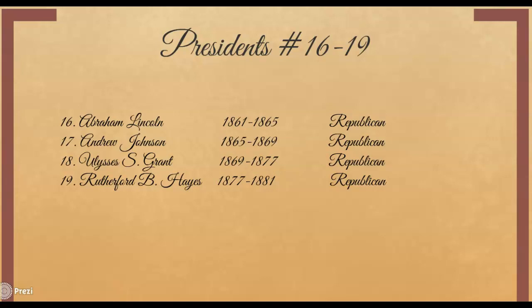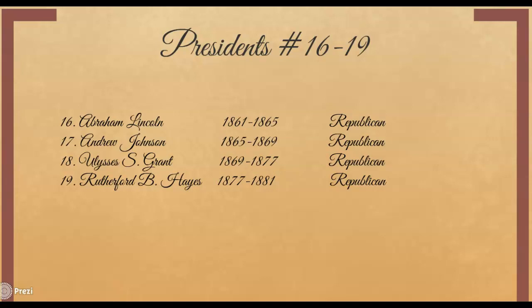Number 18 is a hero. One of the heroes of the Civil War, Grant, will become president. Now, something unique about him is he is president from 1869 to 1877. He is the only one since Andrew Jackson from our 1 to 19 that will serve 2 terms. All the rest of them either died in office, or they were only a 1-term president. And Grant is a Republican.